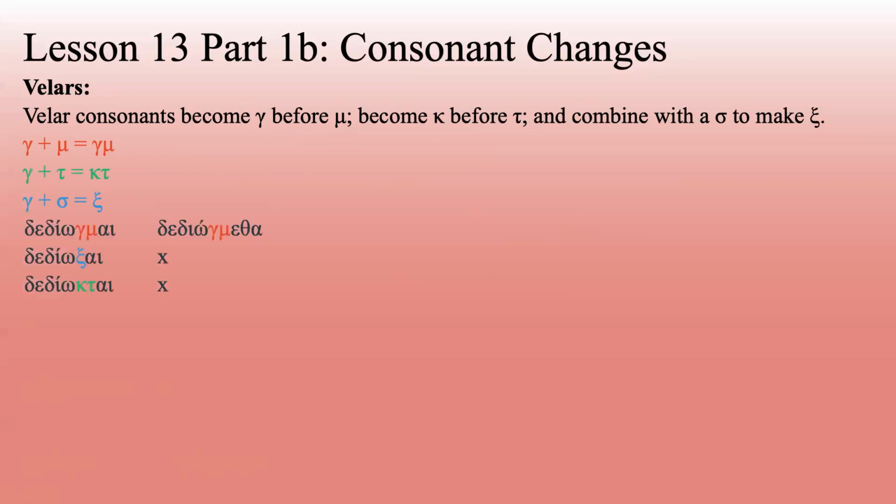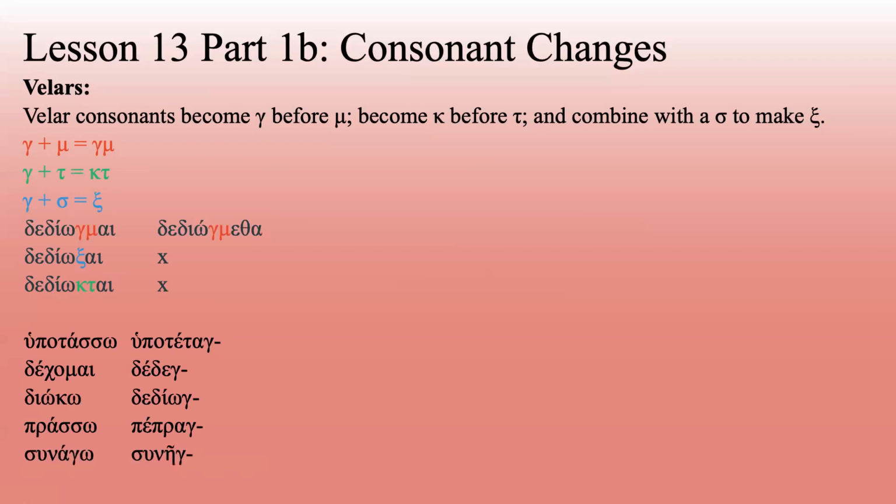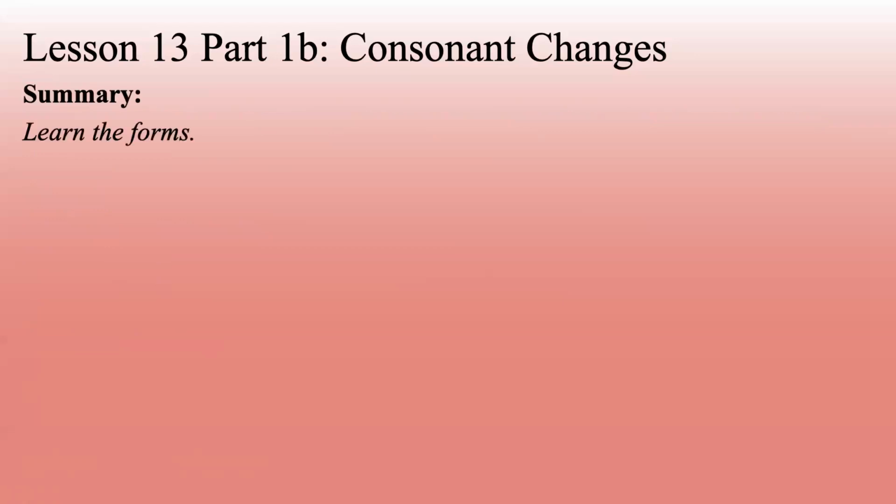And so here's what this would look like. Dedigmai, dedixai, dedioktai, dedigmetha, and then it doesn't show up in the second person plural or the third person plural. So these are the verbs that do that. Hupotasso becomes essentially hupotag, of course it could change in those two spots there. Dechomai becomes dedeg. Dioko becomes dediog. Prasso becomes peprag. Sunago becomes suneg. So summary, learn the forms.